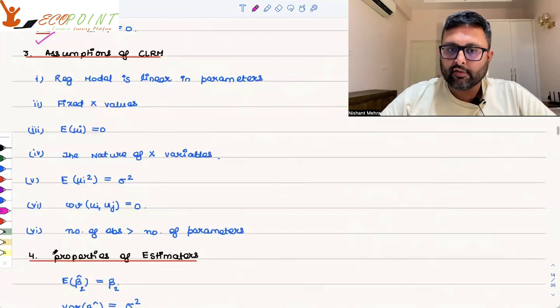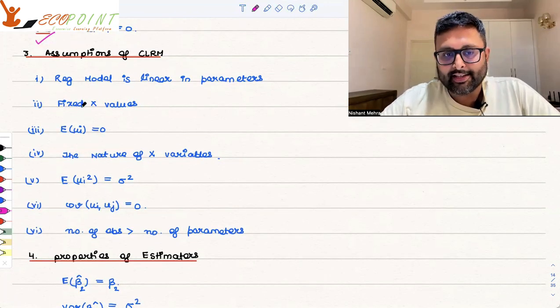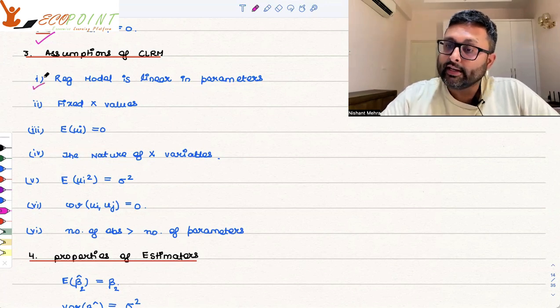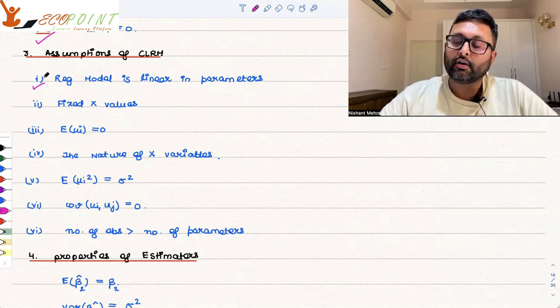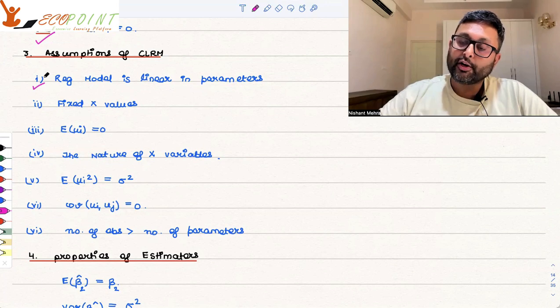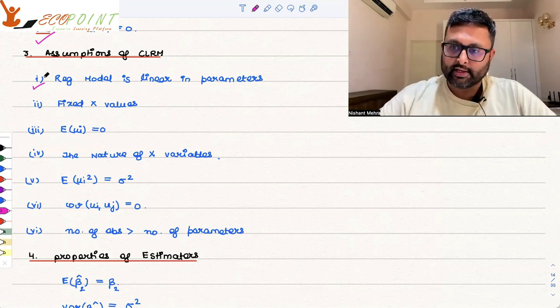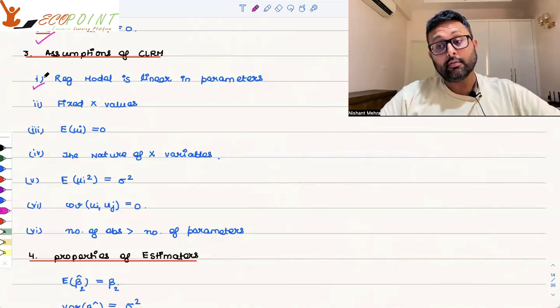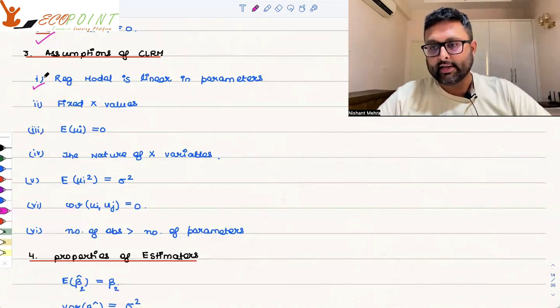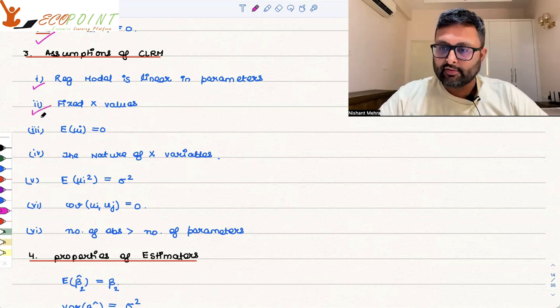Then a few of the assumptions of the classical linear regression model. One of the assumptions is that the model has to be linear in parameters. So linear in beta 1, beta 2. It can't be beta 1 plus beta 2 square. It can be y equals beta 1 plus beta 2 xi square, root of xi, log of xi. All of that is fine. But not beta 1 plus beta 2 square xi. That is not allowed.